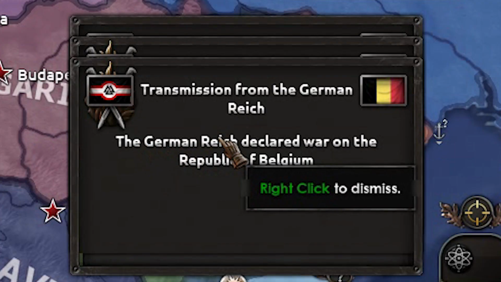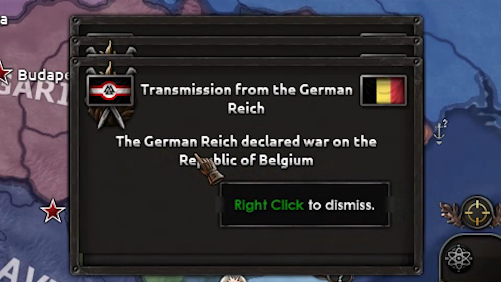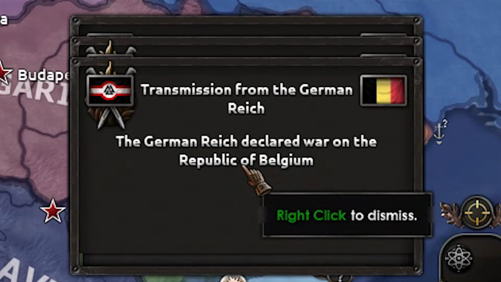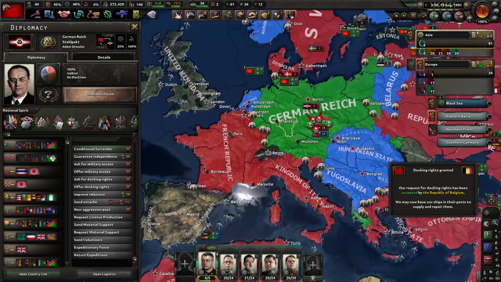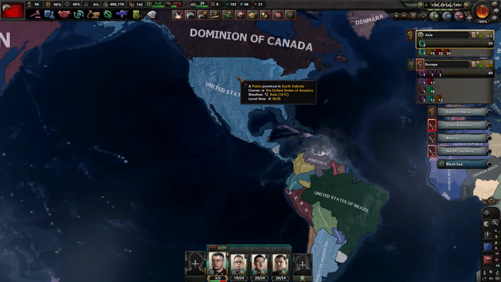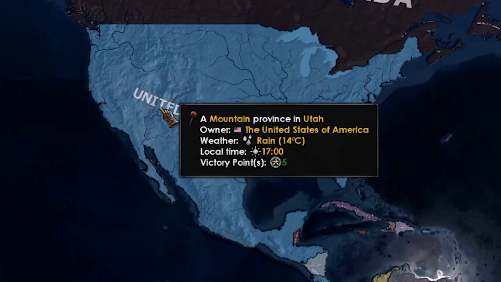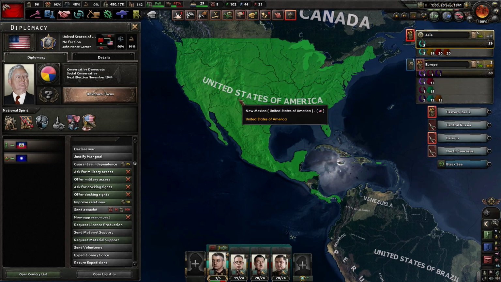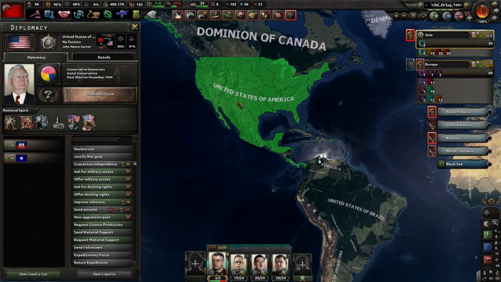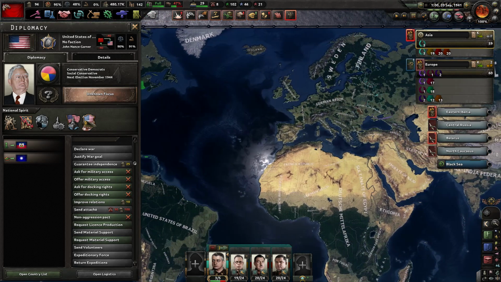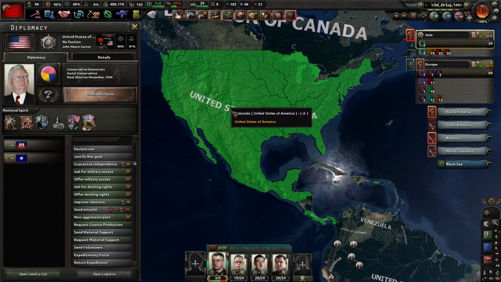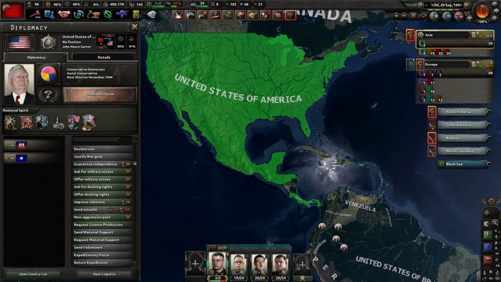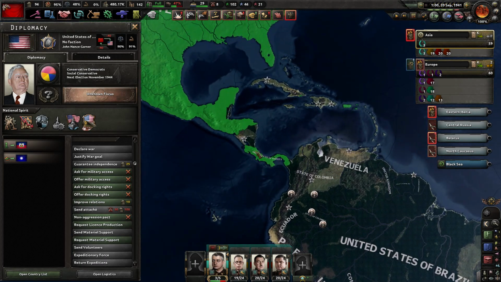Alright though, the German Reich has declared war on the Republic of Belgium. Well, that is a proper way to get to Paris and defeat France. You know what? Make America great again. The United States is definitely cooking today, and you know what? They don't take part in the stupid European wars, they just hang around in the Western Hemisphere, destroying Mexicans and the rest of Central America.